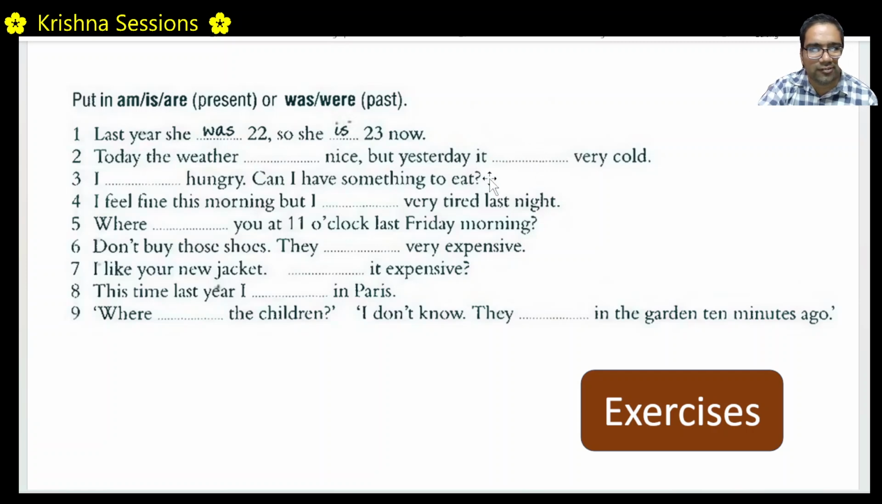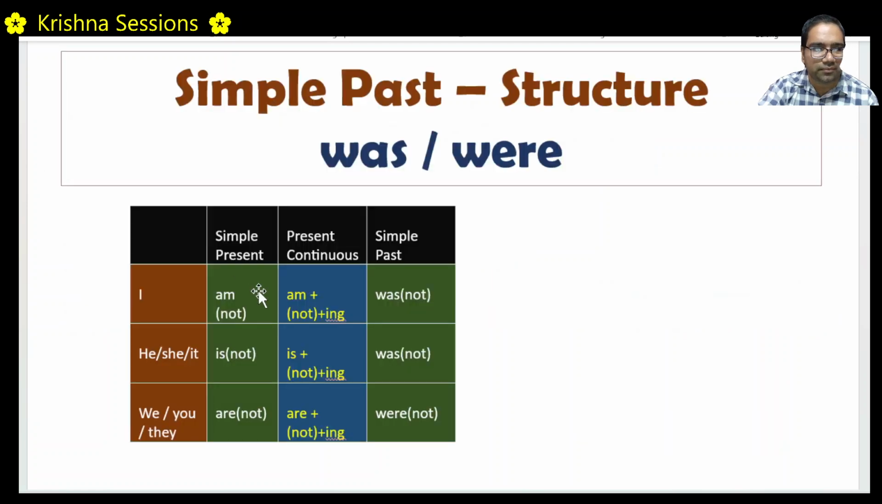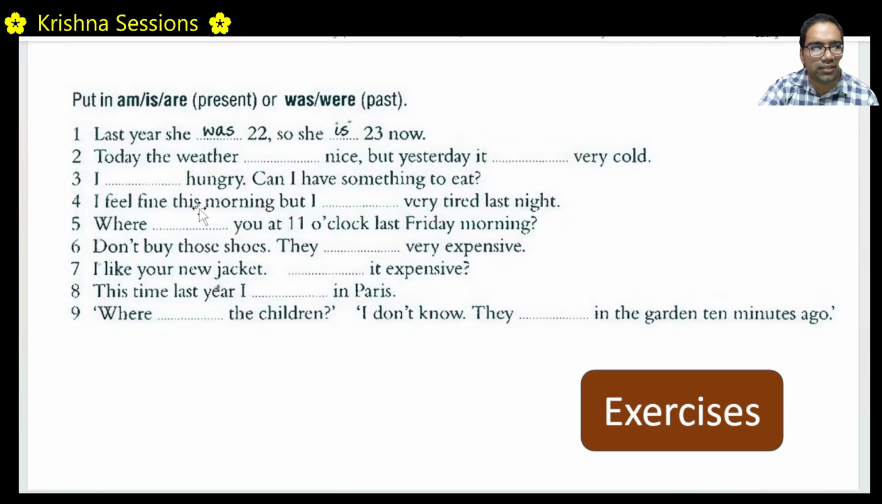I hungry. Can I have something to eat? Can I have something to eat means right now, at the time of speaking. So I am hungry. I feel fine this morning. Right. Please remember: I am, he, she, it is, we are. Okay. I feel fine this morning. That means in this morning I feel fine.